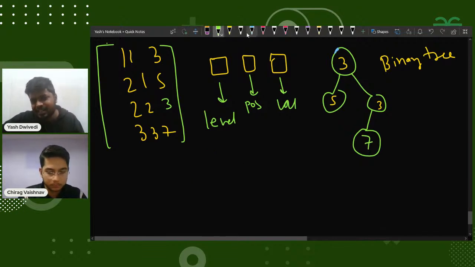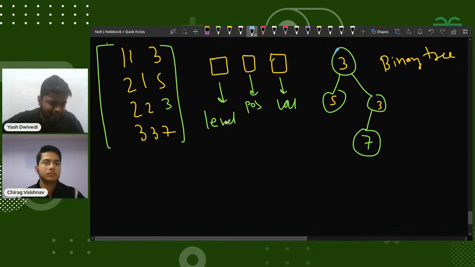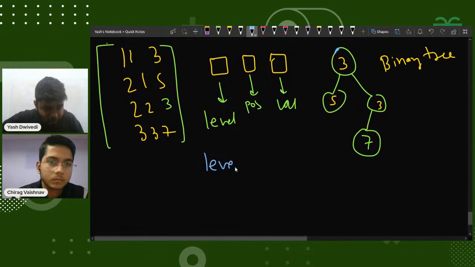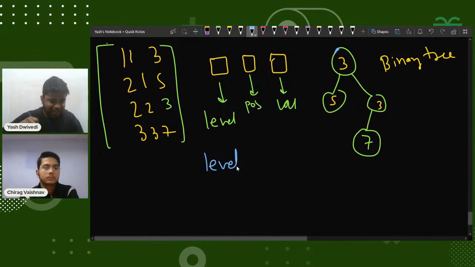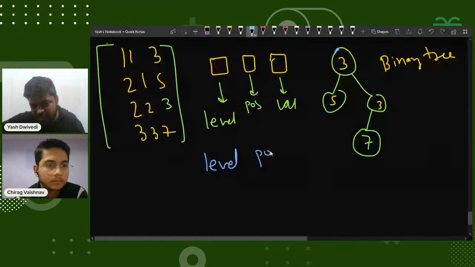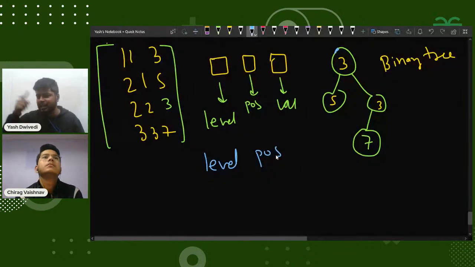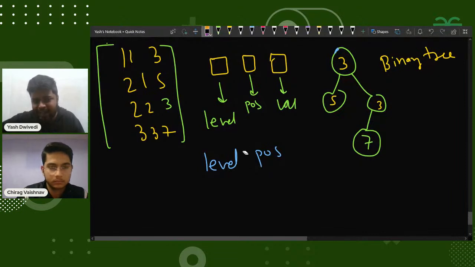But what I can see is that for every node that I'll be given, I'll have its level, I'll have its position. And if I have for a particular node its level and its position, then I can uniquely determine its relationship. How can I do that?